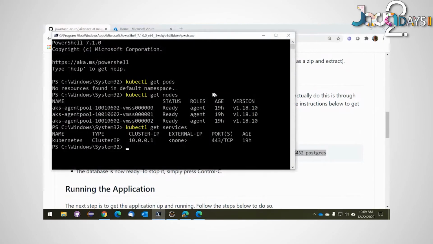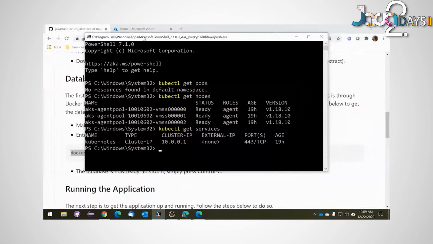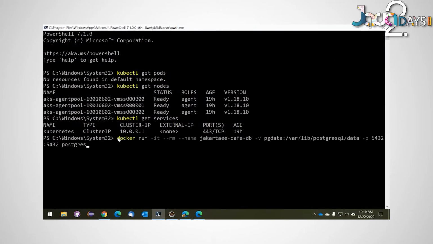Hopefully you can see my screen. I'm going to just maximize this so you can see it. I'm going to explain the Docker syntax to you, just in case you haven't seen Docker before. So this is docker run, which is run a Docker image. IT stands for interactive. I do want this to be interactive.